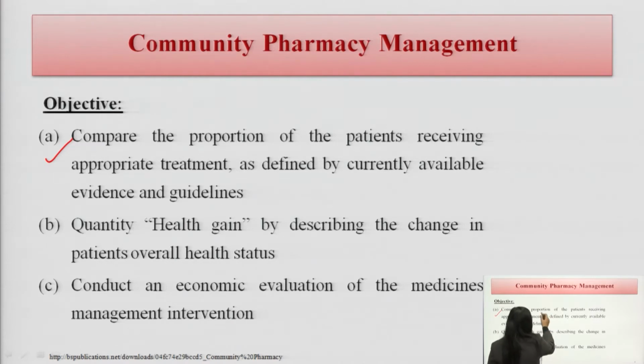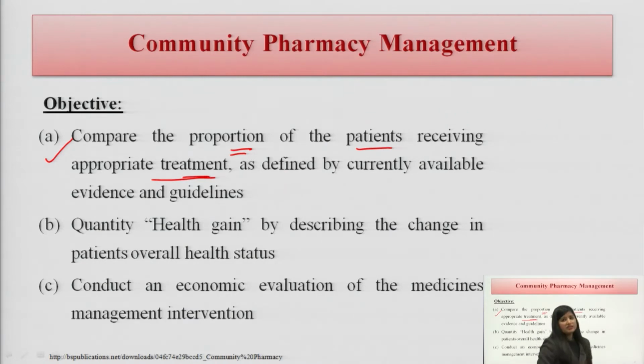We have to compare, in the community pharmacy management, the proportion of patients receiving appropriate treatment, meaning as it should be per standard treatment guidelines according to the WHO, according to the national guidelines. So, we will compare like this, as defined by currently available evidence. I told you, evidence based guidelines means which is recommended by either WHO, World Health Organization, or there are some national guidelines.